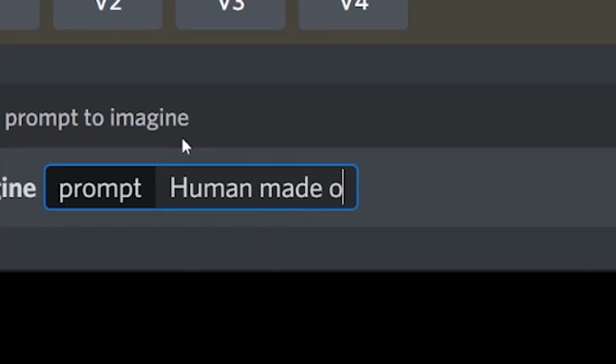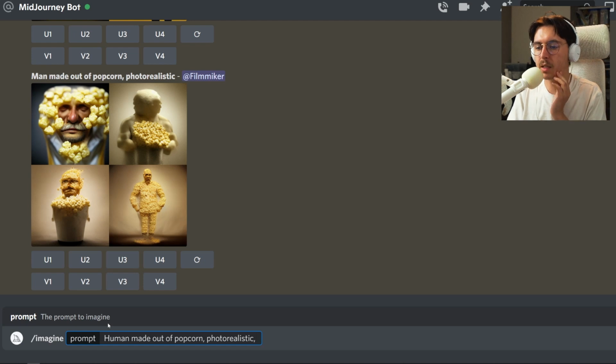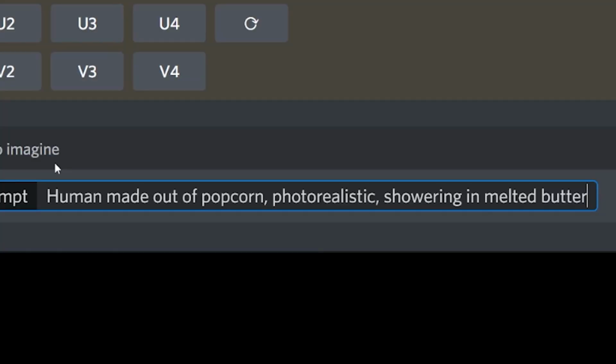Human made out of popcorn. Human made out of popcorn, photorealistic. Should I do human covered in popcorn? How can we make this prompt better? Human made out of popcorn, photorealistic, showering in melted butter.